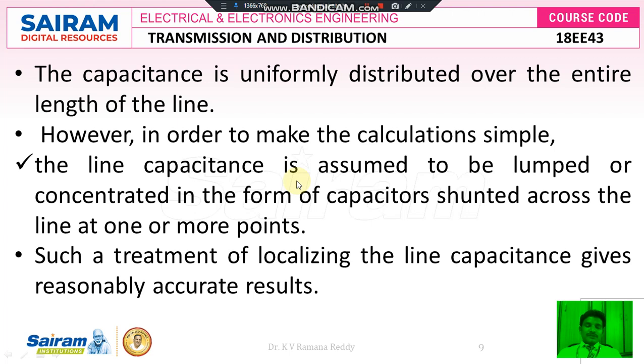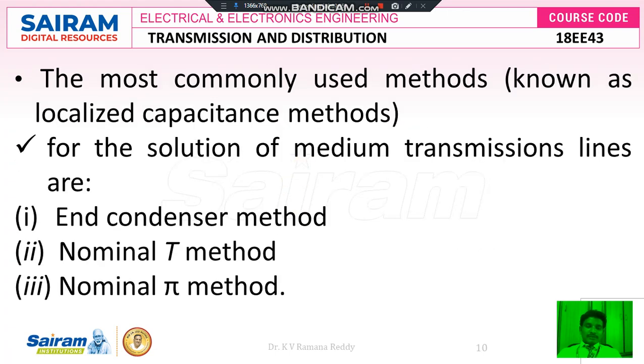In order to overcome this difficulty, generally we place a capacitor in shunt with the load in order to get the required reactive currents, to increase the load voltage and overcome the voltage instability problem, and thereby supply the demand of load current, improve the power factor and improve the transmission efficiency. So in this scenario we consider the line capacitance, which is distributed uniformly for a given length of the transmission line, as one capacitance at the receiving end of the transmission line in the case of the end condenser method.